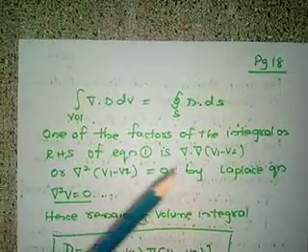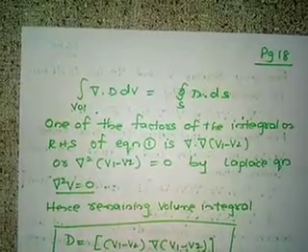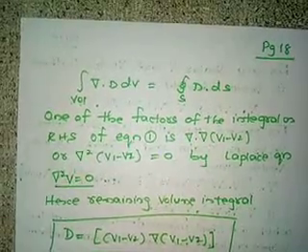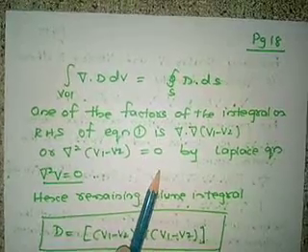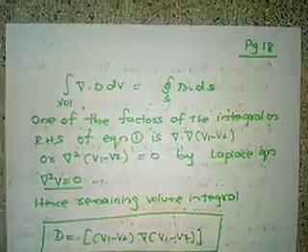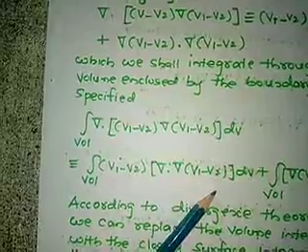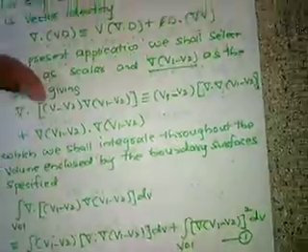One of the factors of the integral on the RHS of equation 1 is del dot del of (V1 minus V2), that is del square of (V1 minus V2). According to the Laplace equation, del square V is equal to 0, so del square of (V1 minus V2) will be equal to 0. So in the RHS of equation 1, this term del square of (V1 minus V2) will be equal to 0.